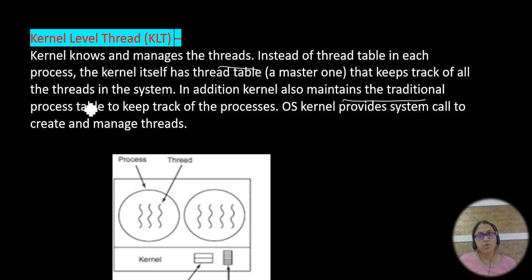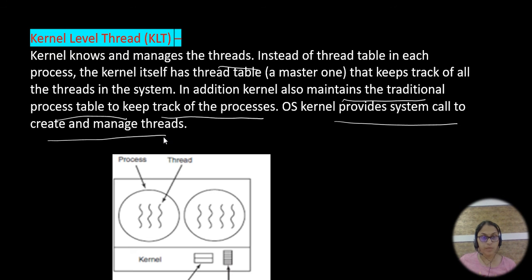It also maintains the traditional process table to keep track of processes: which process is executing now, when it has to be executed, how much time it has to be executed, and whether the process has to be created or terminated. Everything is tracked in the process table. So the OS kernel provides system calls to create and manage the threads. Here in kernel mode, each and every thread creation is maintained in the process table.